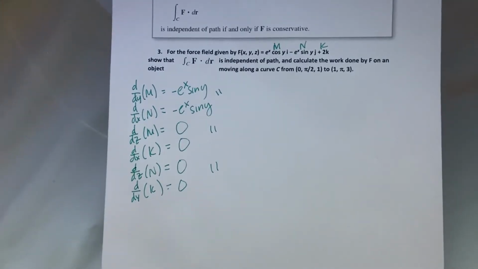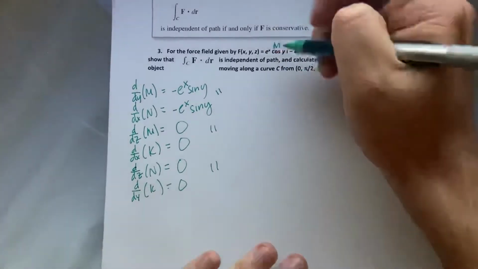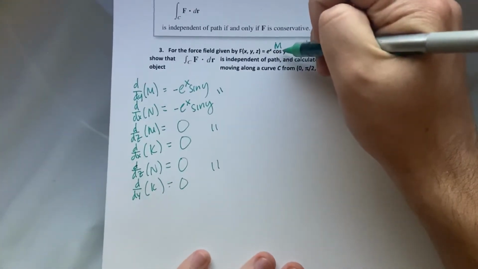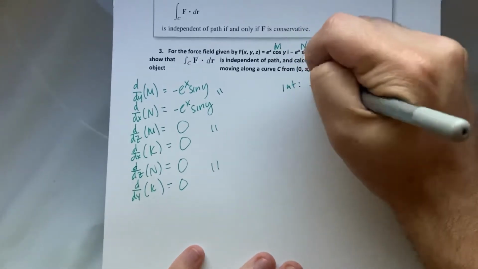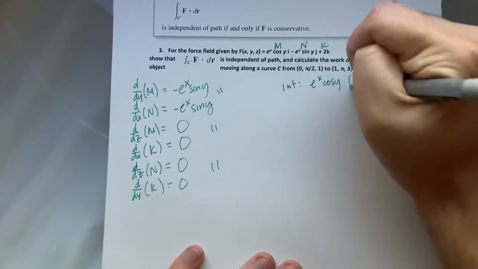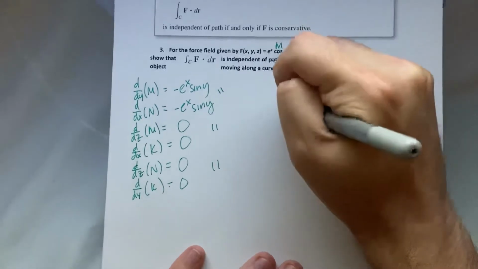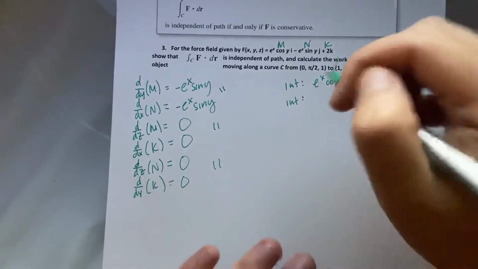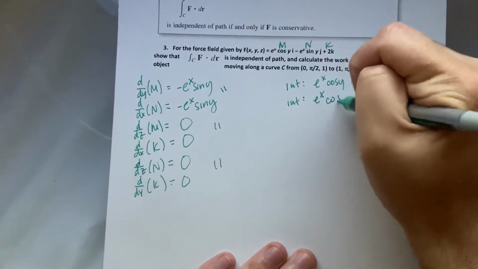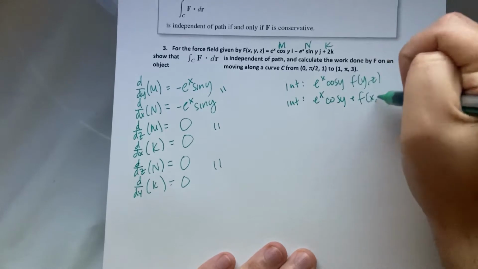So since it's conservative, we now need to integrate with respect to x, y, and z. The integral of e to the x cosine y with respect to x is e to the x cosine y plus some function in terms of y and z. The integral of negative e to the x sine y with respect to y is e to the x cosine y plus some function of x and z.